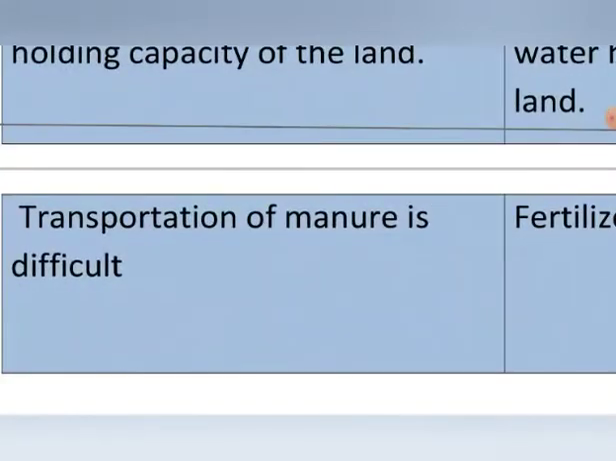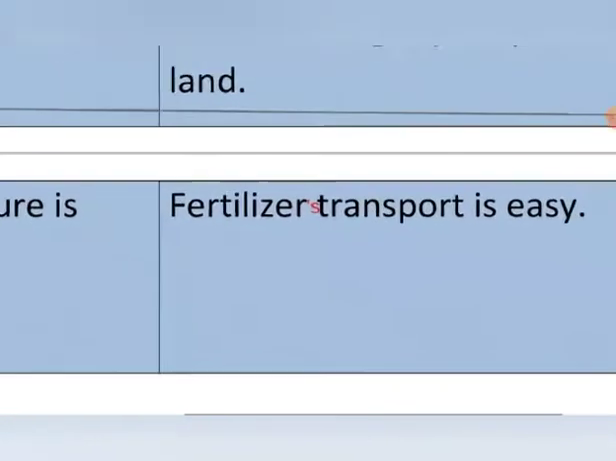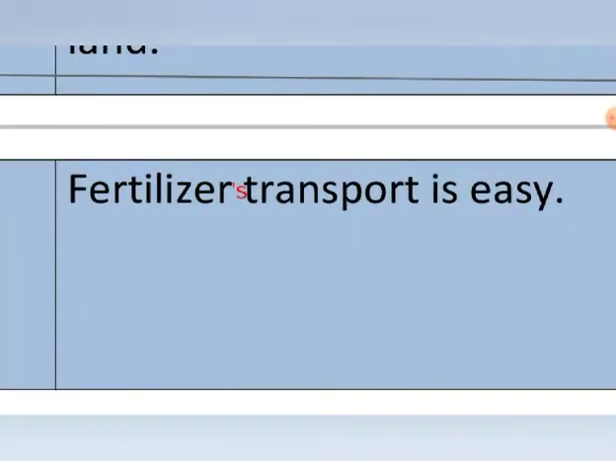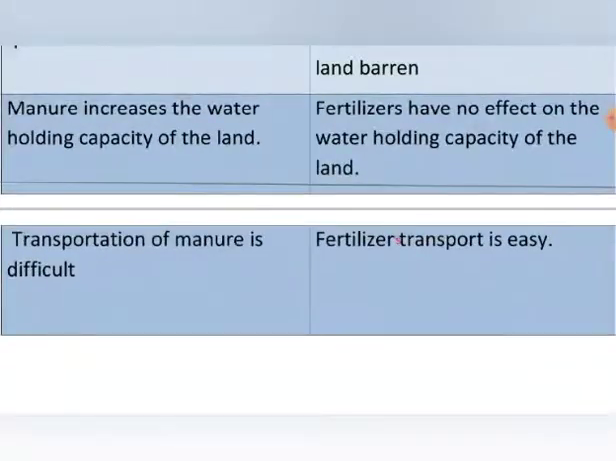Another difference between manure and fertilizer is that the transportation of manure is difficult, and the transportation of fertilizer, that is, fertilizer transport, is easy. You must have sometimes seen farmers, the manure which is prepared from the dung of animals, it is needed in large amount. They take it in bulk, they take trolleys of the tractors and then carry it into the fields.